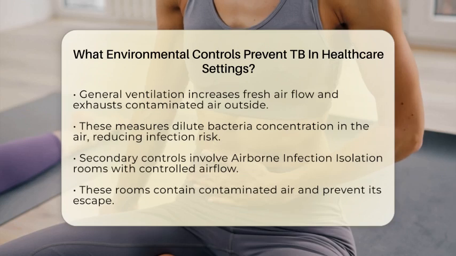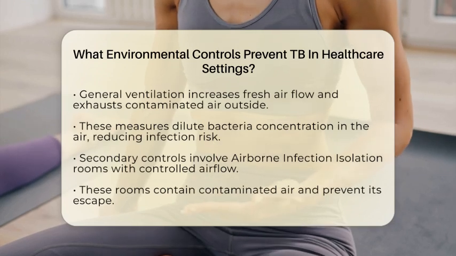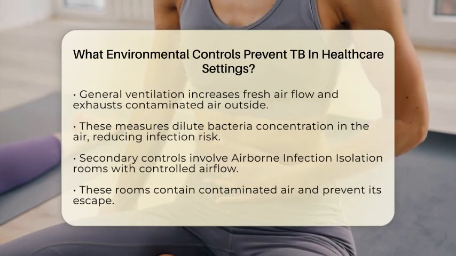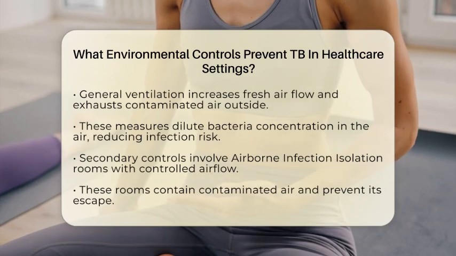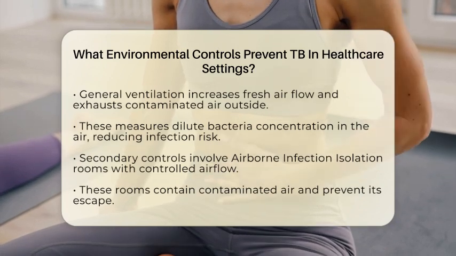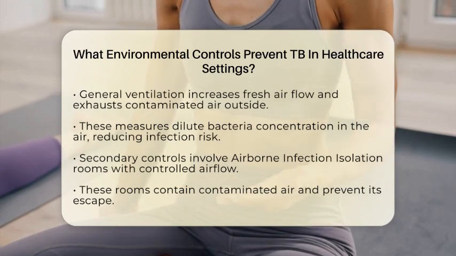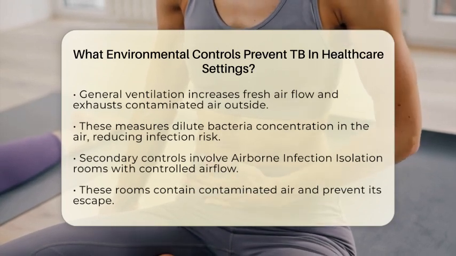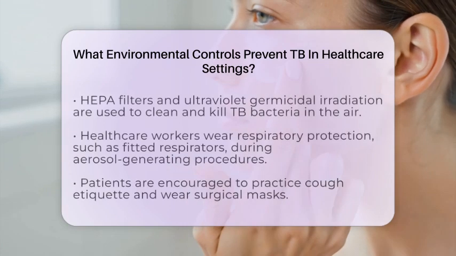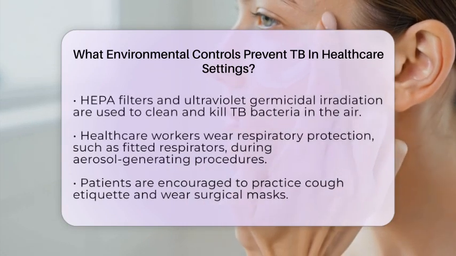Airborne infection isolation rooms are specially designed rooms with controlled airflow patterns. These rooms keep contaminated air contained and prevent it from escaping into other parts of the healthcare facility. Inside these rooms, high-efficiency particulate air filters are used to remove infectious particles from the air.